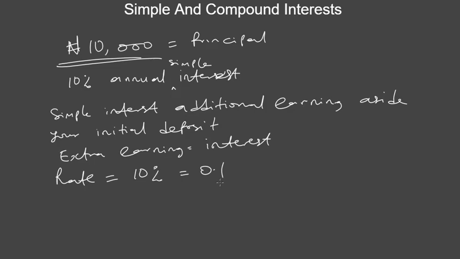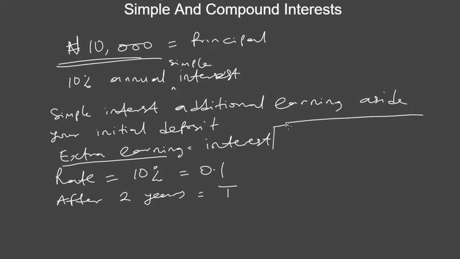Another thing to also note is they will also tell you the time that the money will be given to you. So let's say the bank told you that, oh, we're going to give you this money after 2 years. So they are telling you that they're going to give you this extra earning after 2 years. So the question on your mind is, what will be your extra earning after 2 years? So how do you calculate that? You calculate that using the concept of simple interest.